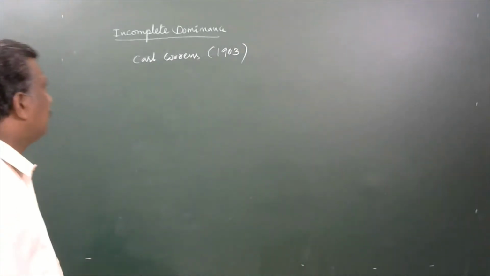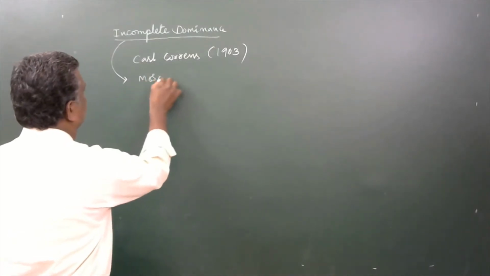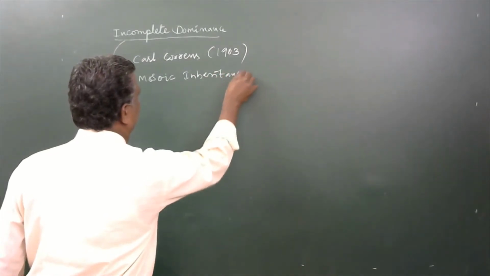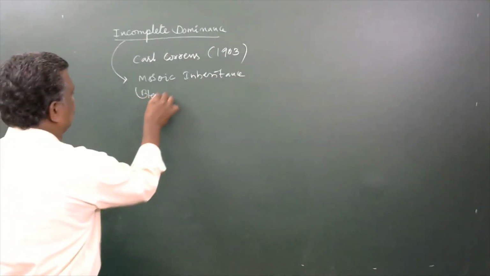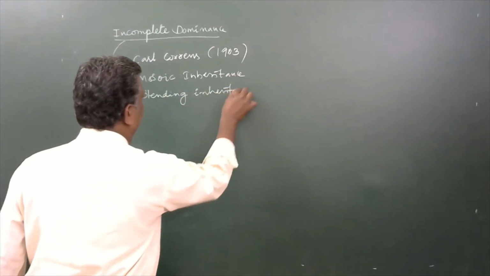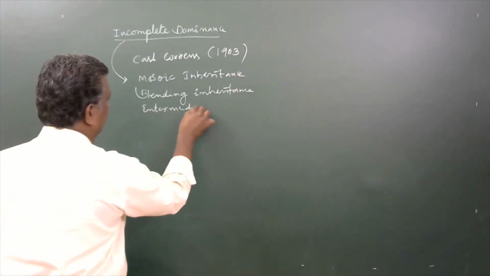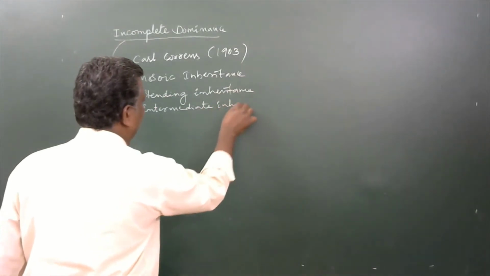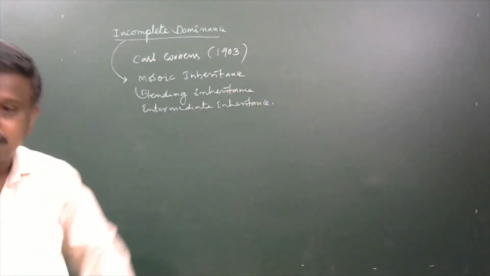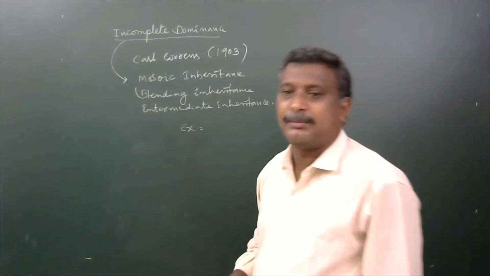Okay, now the incomplete dominance has other names: mosaic inheritance, blending inheritance, intermediate inheritance, etc. What are the good examples for this? Examples for this one here is Mirabilis jalapa.